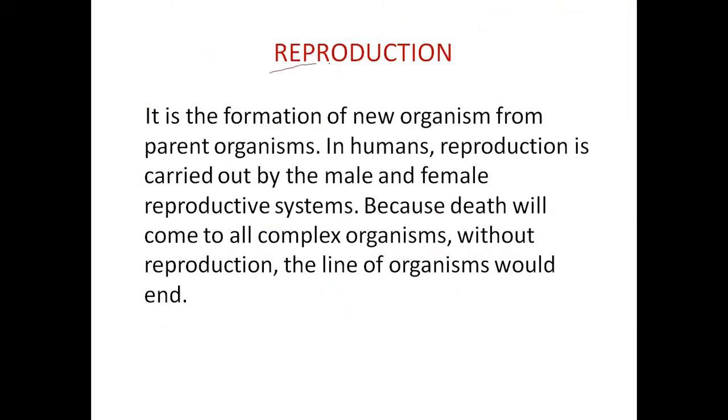Now reproduction. This is the last one which I am going to discuss. Reproduction means to reproduce its own replica or own individual.